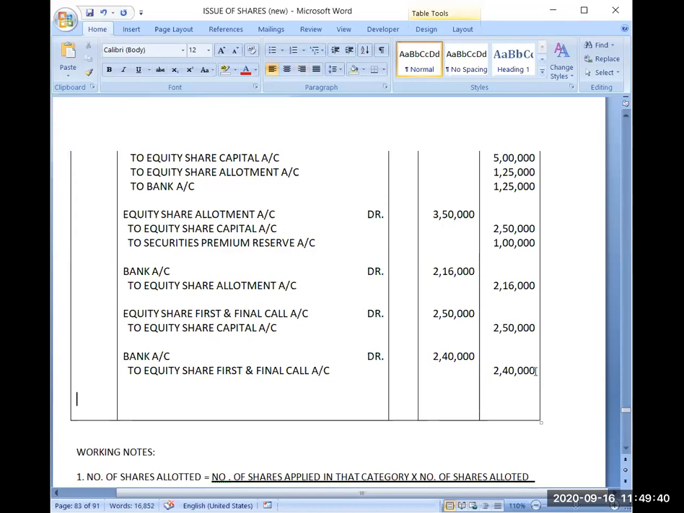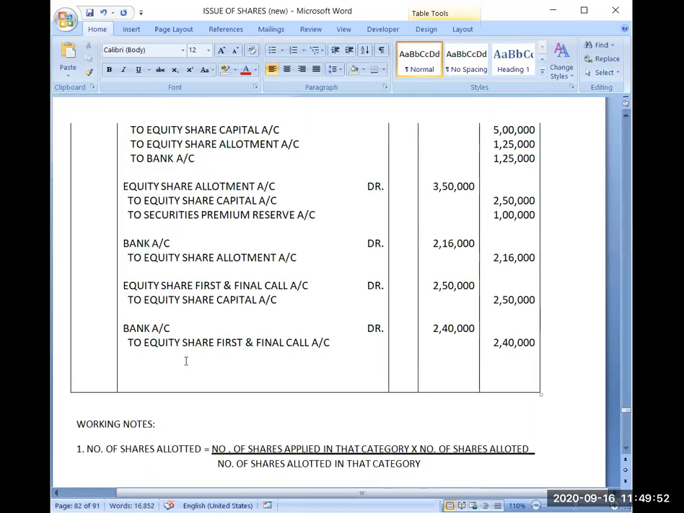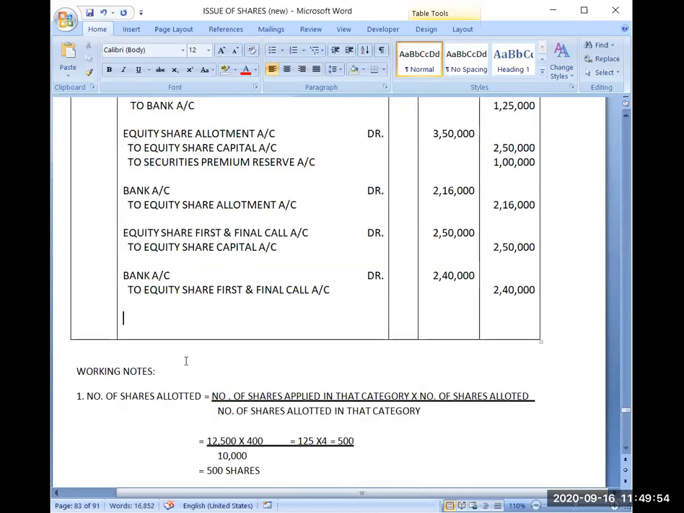Okay. Now we have to forfeit these shares. So question is saying the company forfeited its shares, so we have to forfeit the shares now. Now see the entry for forfeiture. Equity share capital account debit. Amounts we will do later.